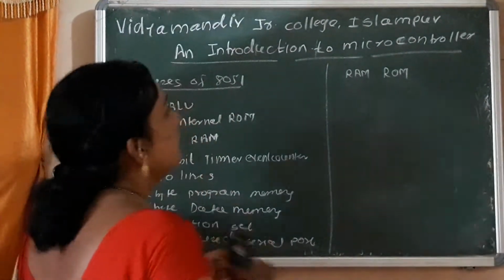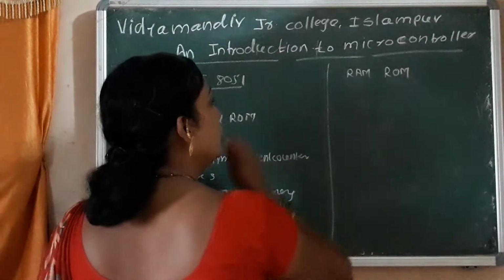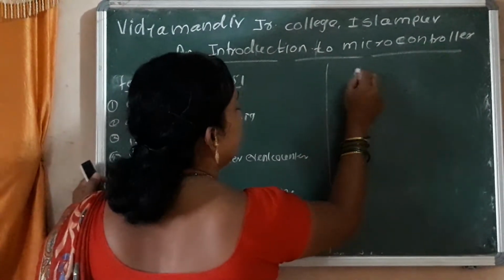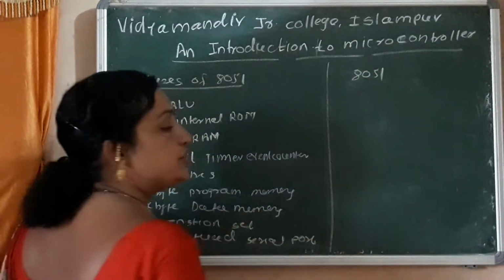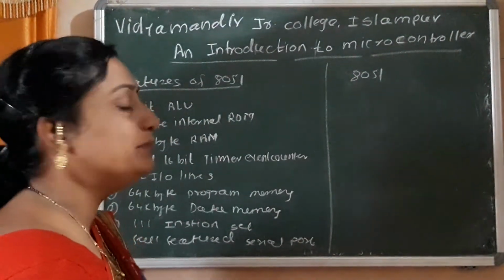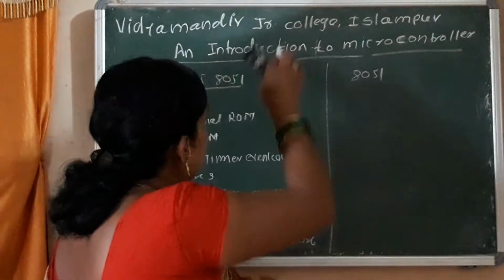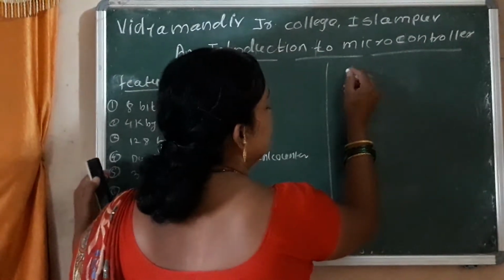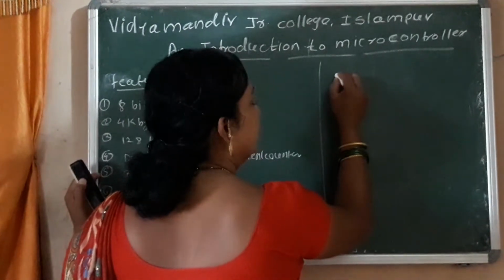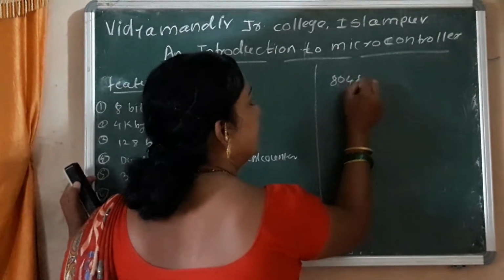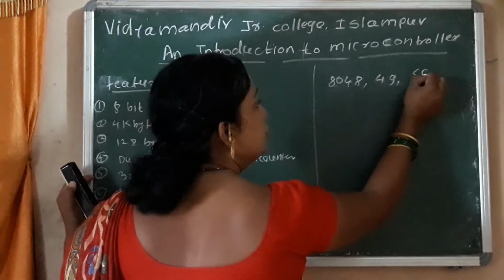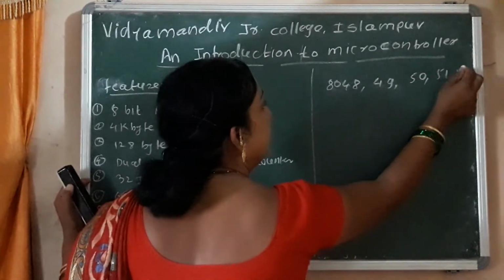Today we discuss the 8051 microcontroller, which is in our syllabus. Features of the 8051 microcontroller. In this chapter we discuss different microcontrollers like 8048, 49, 50, 51 and 52.